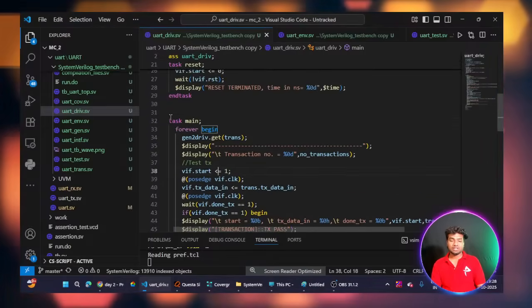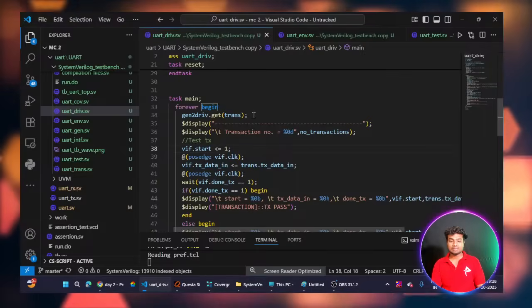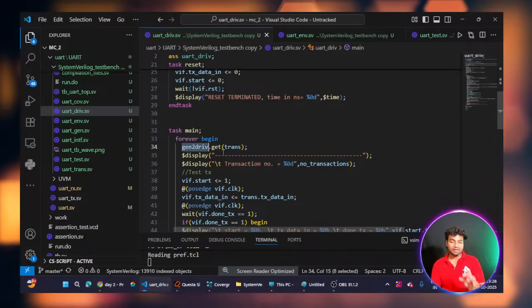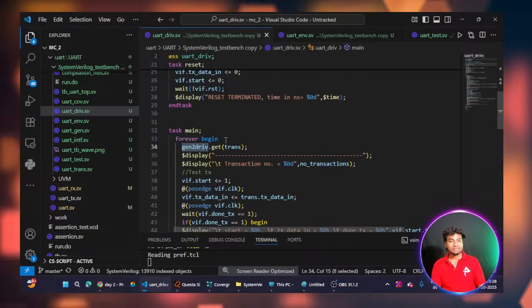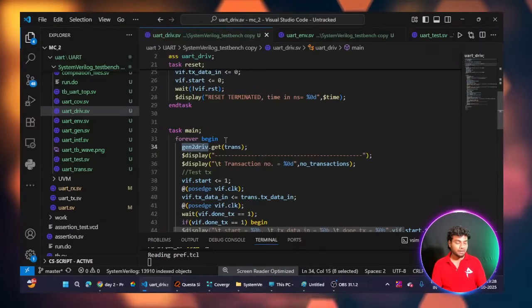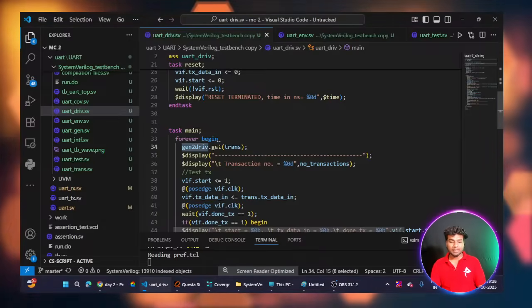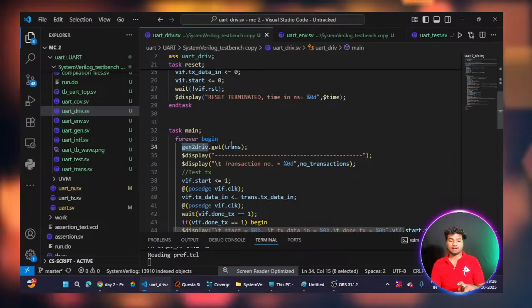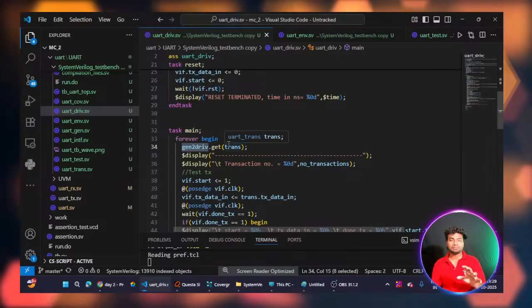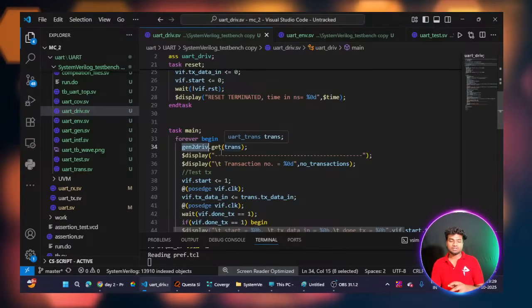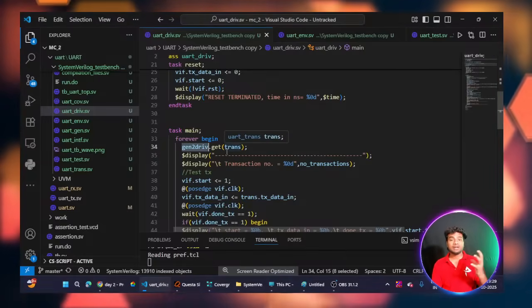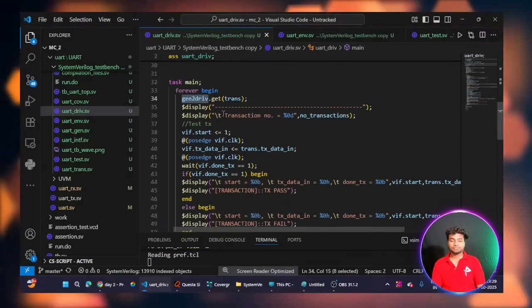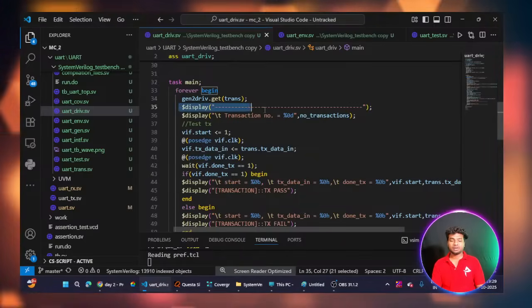So here in the main task I have one forever block. You can see here I am getting the data from the mailbox. Generator to driver is my mailbox name, with get. In the generator class I am putting the data into the mailbox, and here I am getting it from the mailbox, with get and then trans. Trans means the randomized transaction class handle name. And then this is my display statement for the display condition.